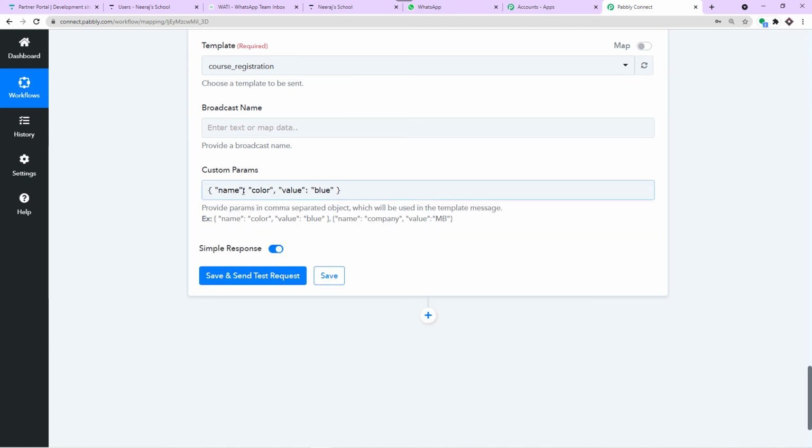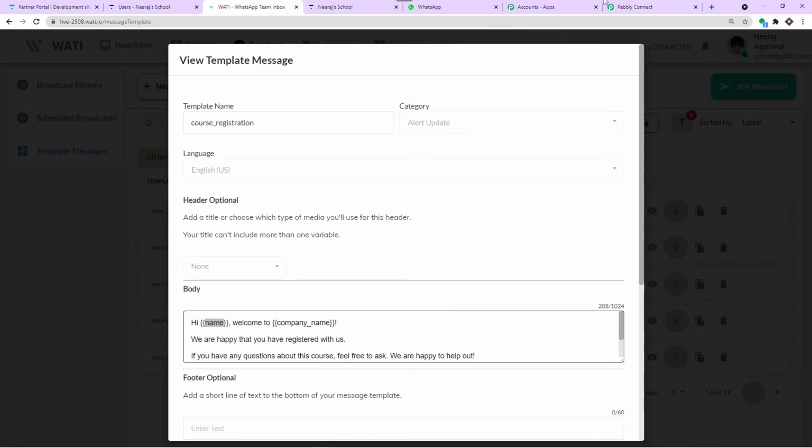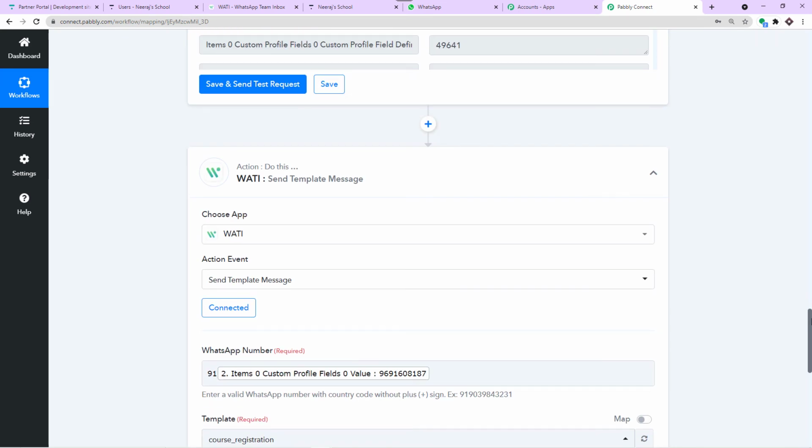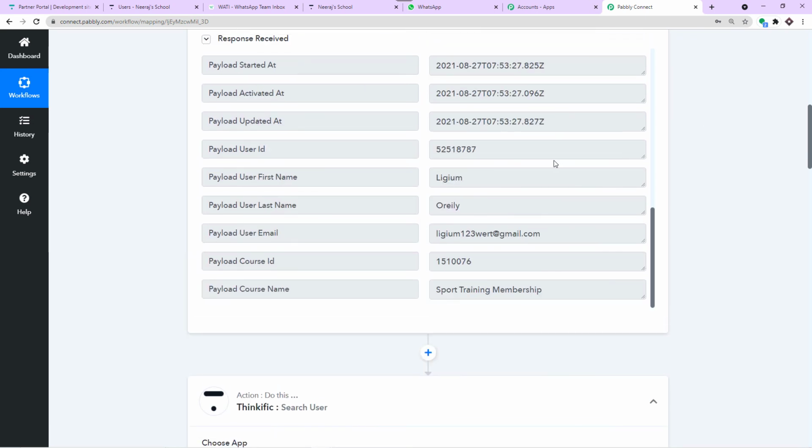As you can see, the name of this parameter is color and the value of the color is blue. Now imagine if the name of the parameter is age. The value of the age would be, let's say, 45, 23, or any other number up to 100. If the name of the parameter was address, the value would have been the residential address or the delivery address. Right now we have the parameter as name, which is why it is a bit confusing. So I'm going to remove color and insert name. The name of the parameter is name, and the value of the name is the name of the guy, that is Lygium.